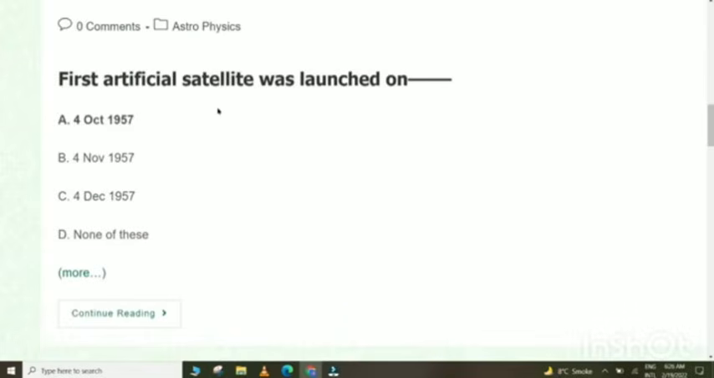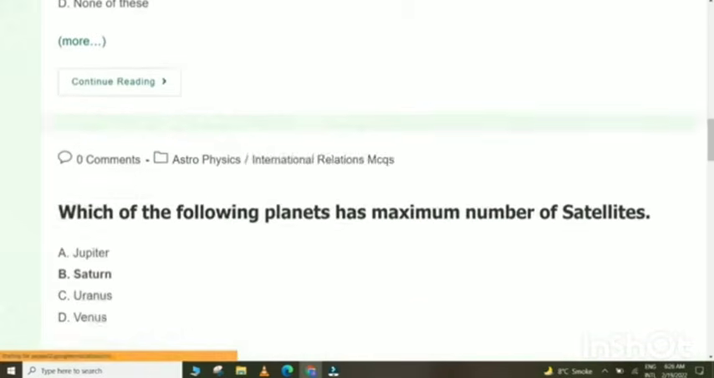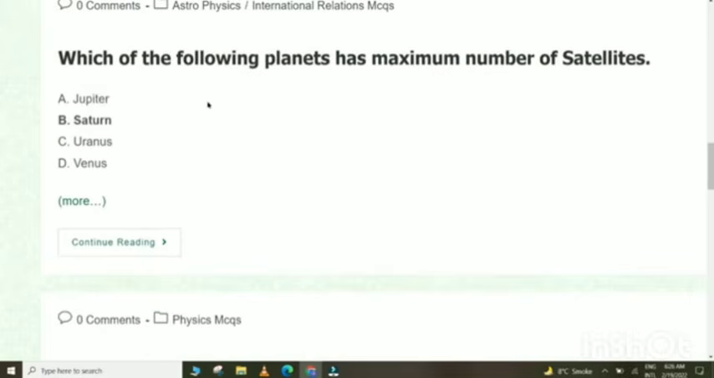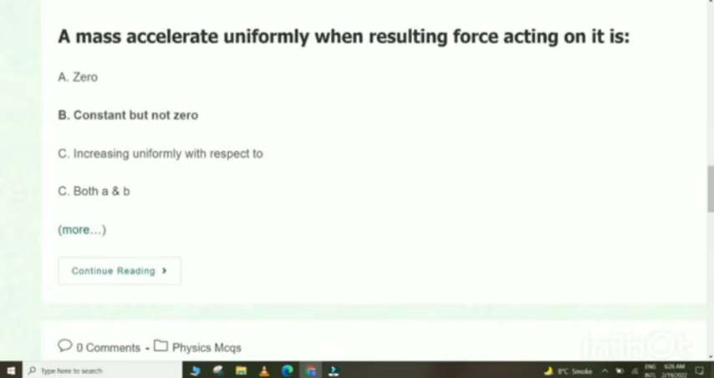First artificial satellite was launched on 4 October 1957. Which of the following planets has maximum number of satellites? Saturn. A mass accelerates uniformly when resulting force acting on it is constant but not zero.